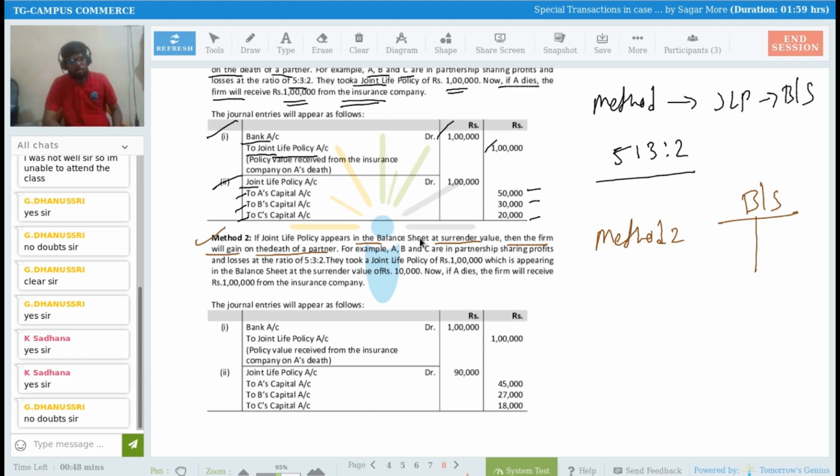And if death occurred, you will get the entire 5 lakh rupees. Understood? So that is the maturity amount. See here now. A, B, C are in a partnership sharing the profits and losses in the ratio of 5:3:2.